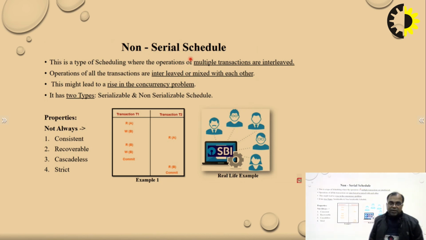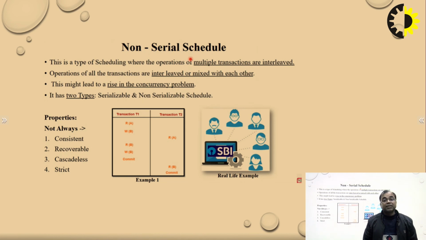The next point is that the operations of all transactions are interleaved or mixed with each other. They are mixing one after another. One transaction is doing a reading operation, another is doing a writing operation, then again reading, writing. There may be interleaving between the transactions, and this might lead to a rise in concurrency.